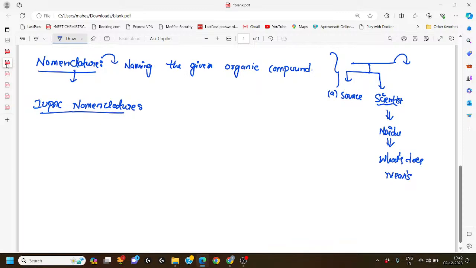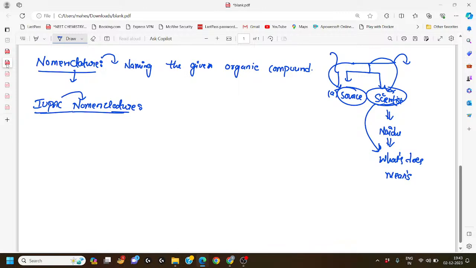We have thousands of millions of compounds present. So for recognition and identification purposes, it is very difficult to go by where it is obtained, for example, the source, or the scientist who discovered it. That is why we came up with a good system, that is IUPAC nomenclature. IUPAC is the International Union of Pure and Applied Chemistry. According to this, we have to name the given compounds.